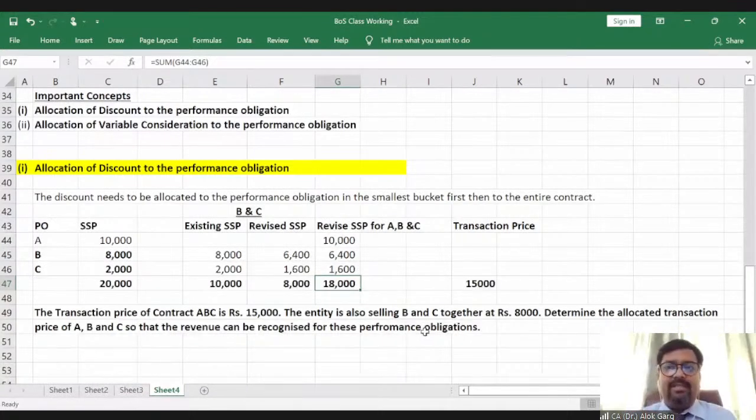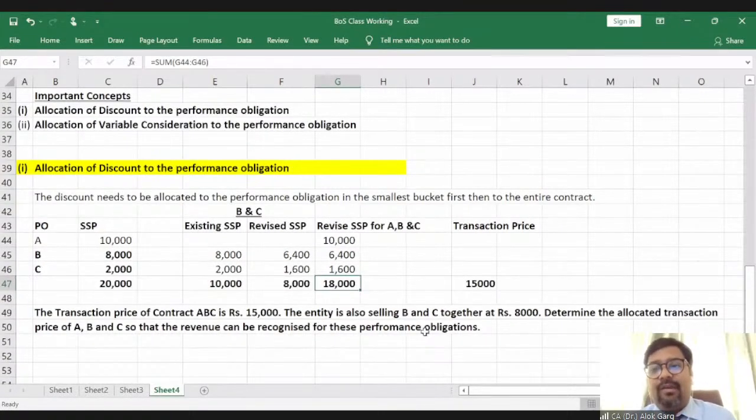Like in this example, the total standalone selling price was 20,000 and the transaction price is 15,000. It means there is a discount of 5,000. So of course, we need to allocate this 15,000 transaction price in the ratio of 10:8:2. But in the question, one more piece of information is given: the company is also selling B and C put together at 8,000. It means whenever the entity is selling the smallest bucket, it is also giving a discount of rupees 2,000.